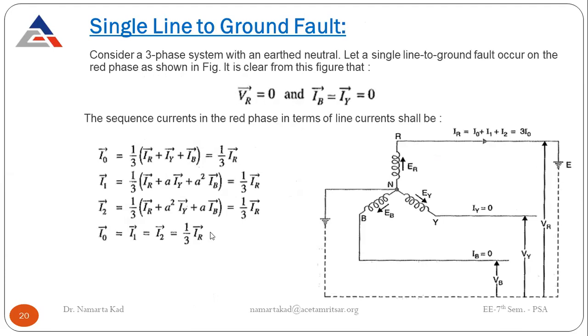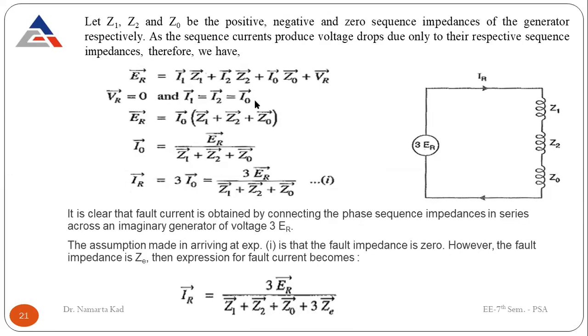VR is equal to 0. I0, I1 and I2 are equal. So put these conditions in this equation and you get ER is equal to I0 into Z1 plus Z2 plus Z0. From this, I0 is equal to ER divided by Z1 plus Z2 plus Z0.